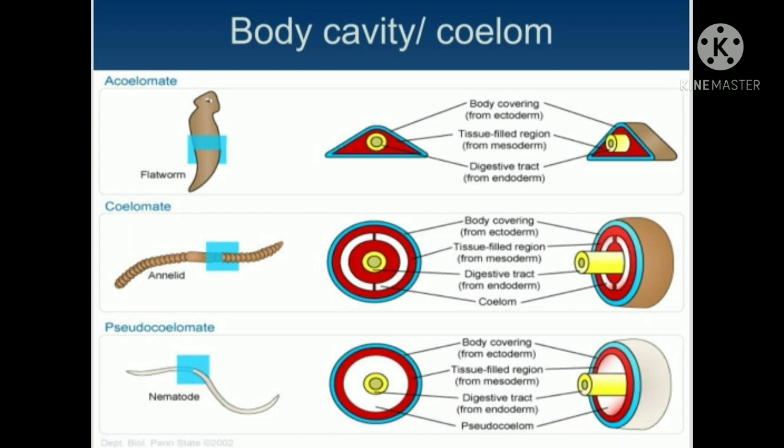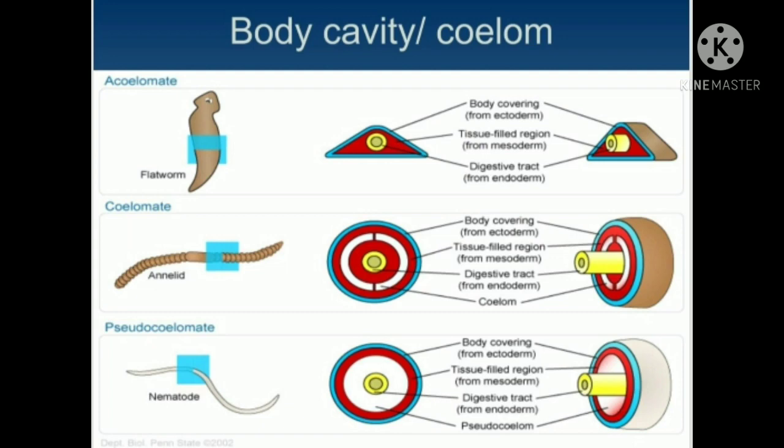First one is acoelomates. In certain animals, there is no body cavity or coelom, hence they are called acoelomate. The space between the body wall and alimentary canal is filled with parenchymatous tissue. So this is all about acoelomates. Coming to pseudocoelomates, pseudo means false, false cavity means false space. Members of the phylum Aschelminthes show a false body cavity or pseudocoel. The cavity between the body wall and alimentary canal is lined by patches of mesodermal cells, and it looks like a false cavity. Therefore they are kept in this category called pseudocoelomates.